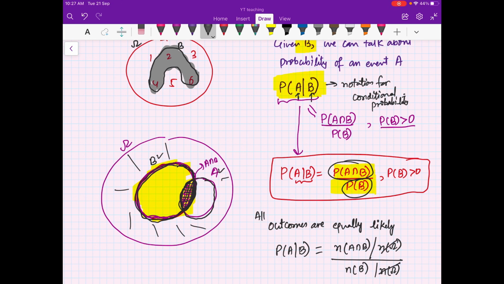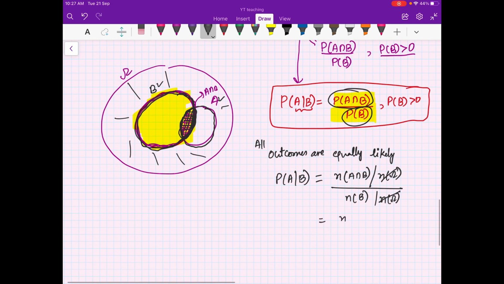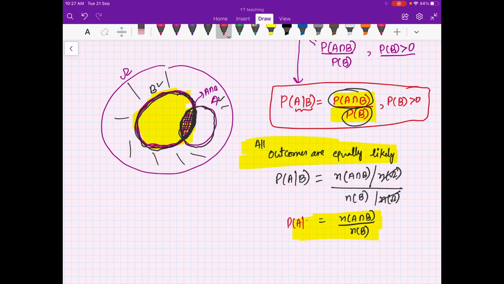So this and this will cancel. So your probability becomes the number of elements in A intersection B divided by the number of elements in B. So when all the outcomes are equally likely, in that case you can also use this definition of probability.